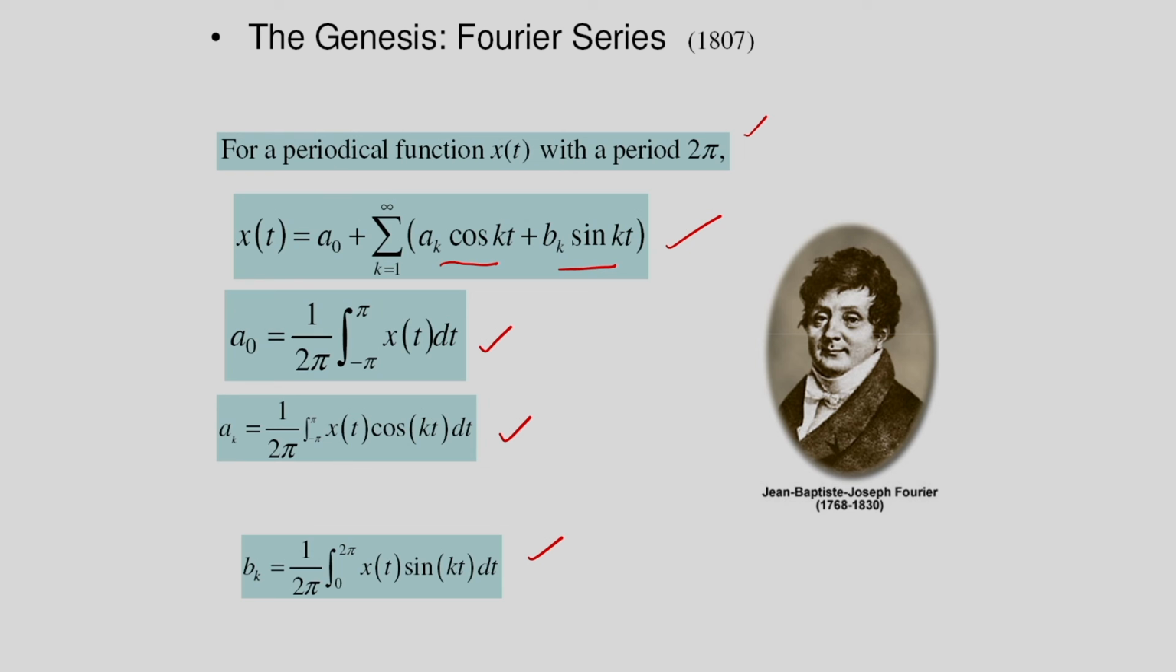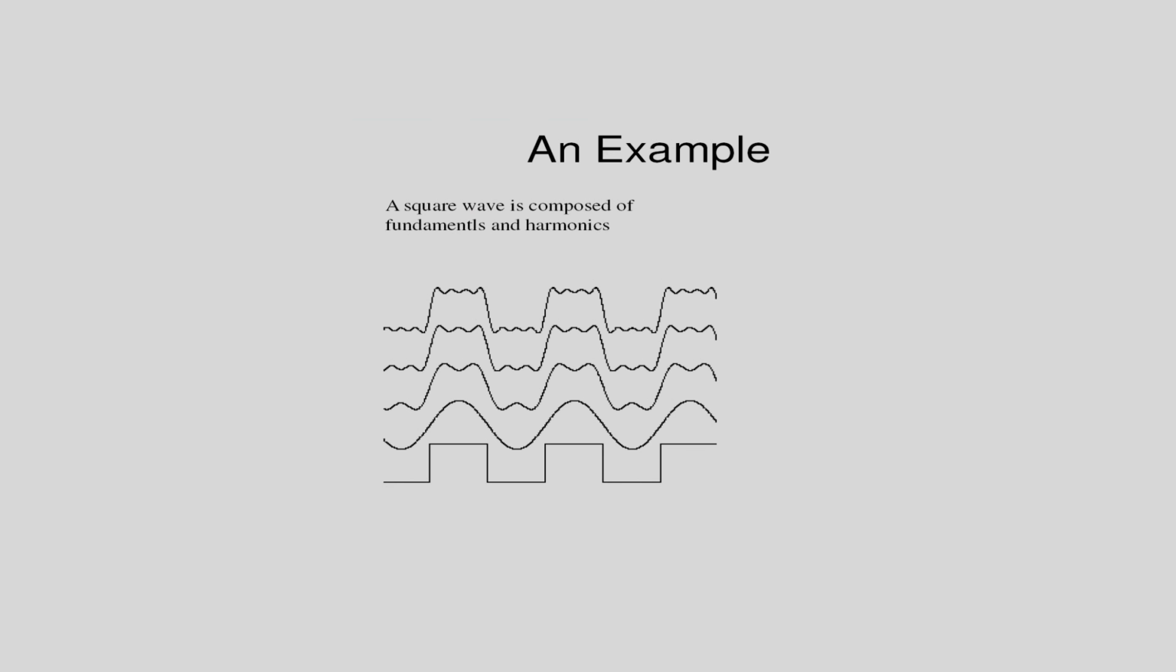So, I think already you know about the Fourier series. I can give here one example of the Fourier series. A square wave is composed of fundamentals and the harmonics. So, if I consider the square wave, it is composed of the fundamentals and the harmonics. So, you can see the fundamental components and all the harmonic components present in the signal.